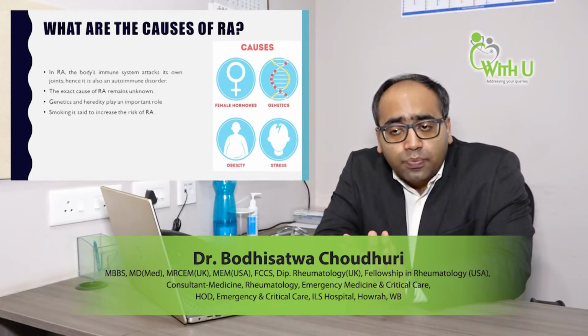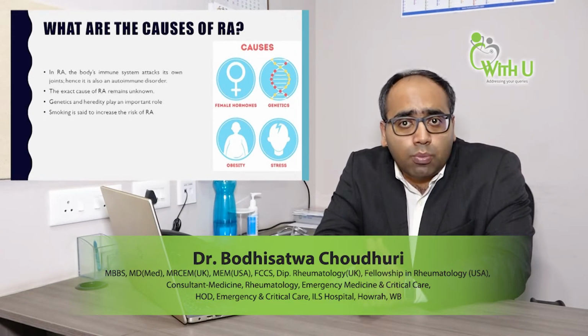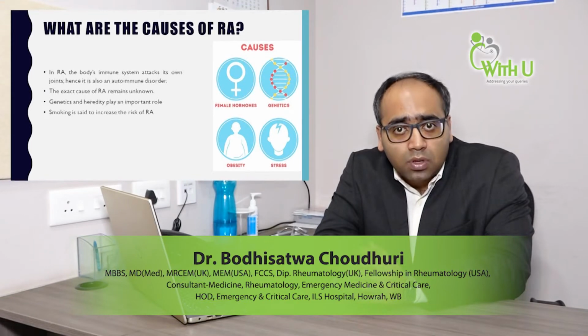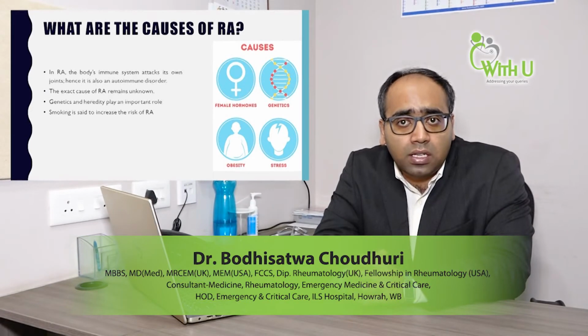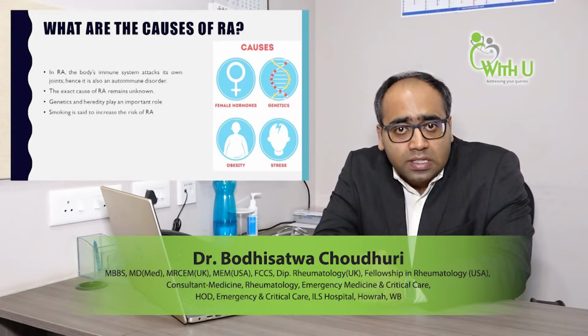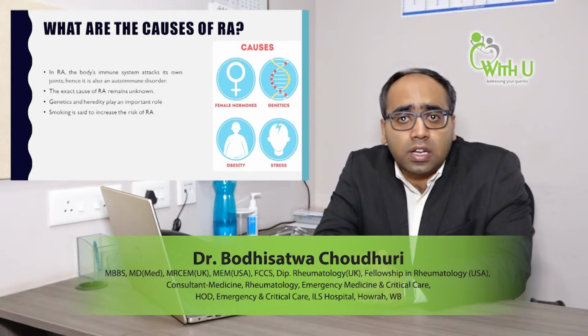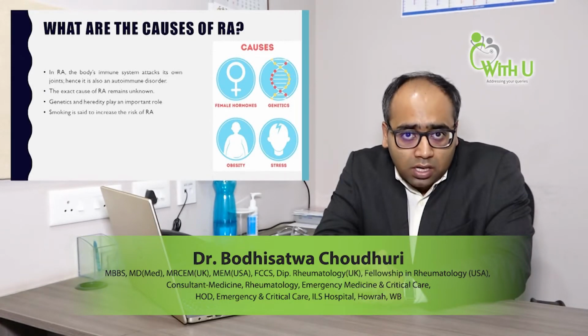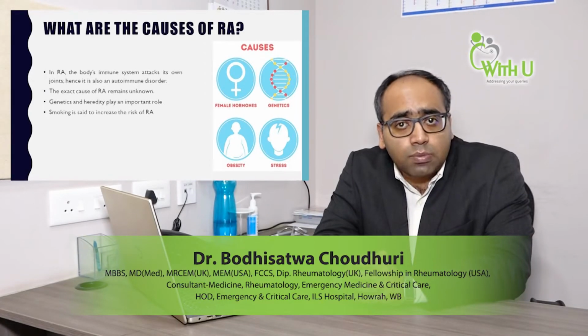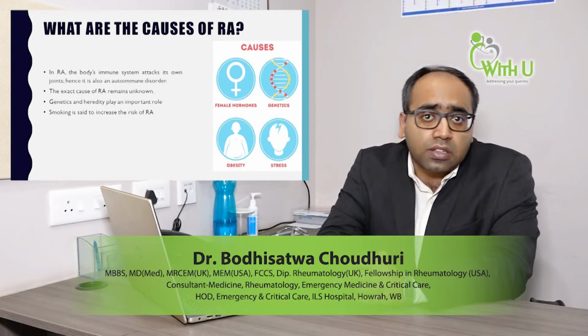A hereditary and genetic component has been found to be significantly impacting the likelihood of RA. As we already discussed, it is more common in females, but if your first-degree relative has RA, you have a chance of having RA. Other risk factors of RA are smoking, obesity and stressful life.